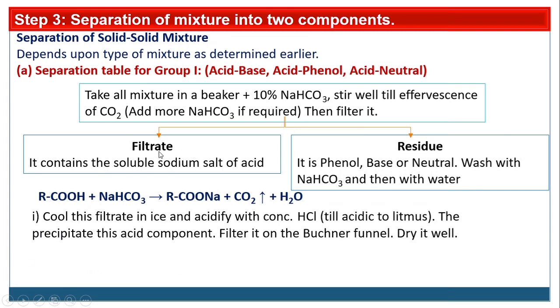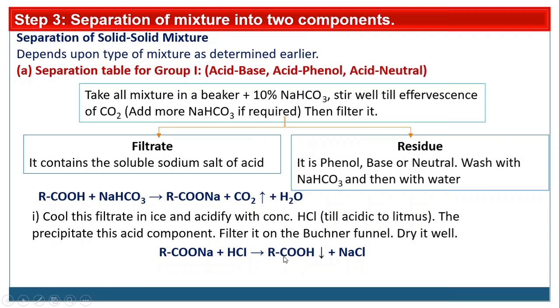Now cool this filtrate in ice and acidify with concentrated HCl till acidic to the litmus. By using the litmus, we have to check that it is acidic. The precipitate of this acid component we will get, and filter it on a Buchner funnel, dry it well. After adding HCl into this filtrate, what will happen? The sodium salt of carboxylic acid will get protonated, and this carboxylic acid is insoluble in water, so we will get it as a reprecipitate.